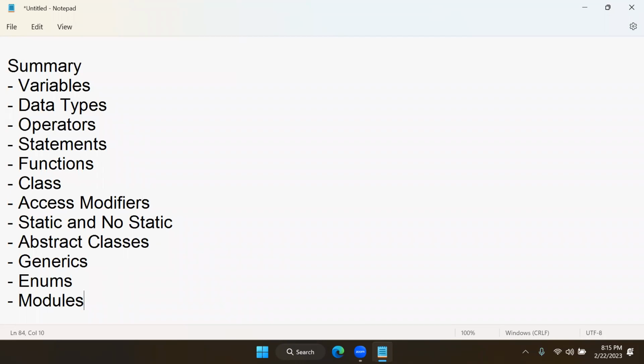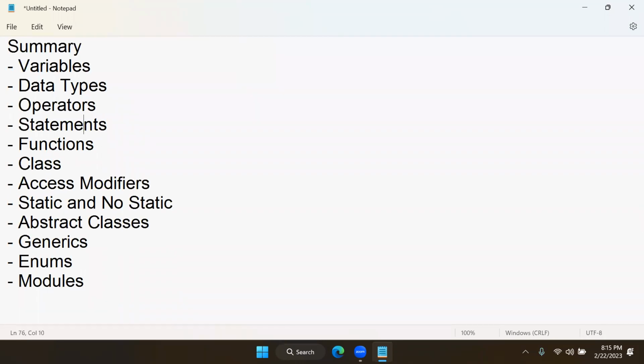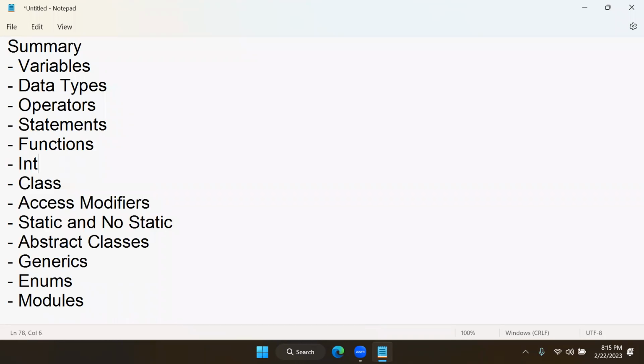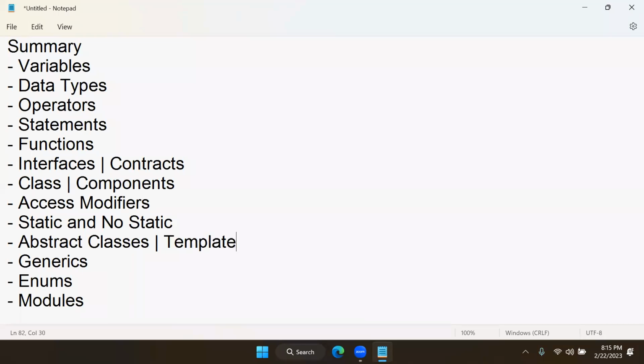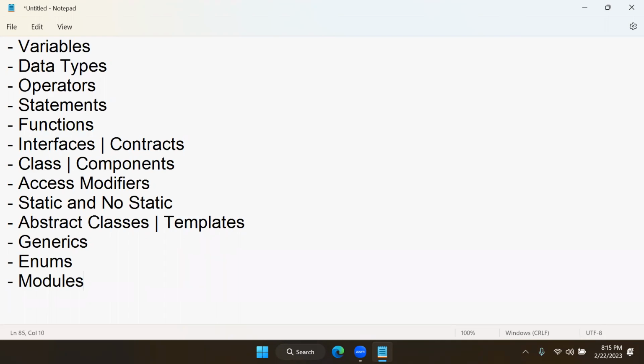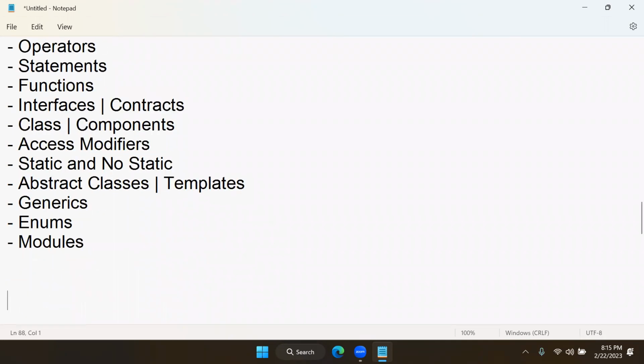Now actually one more we forgot here, interfaces. That is the major one, interfaces. We call them contracts. Classes are called components, and abstract classes are called templates. That's how we use them. With this knowledge, actually, this knowledge is enough even for dealing with Angular. If you have to later work with Angular or Vue or any technology, this knowledge about TypeScript is enough. This is what we need for Angular or React.